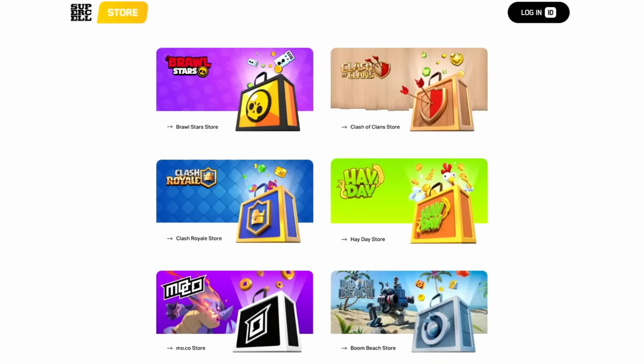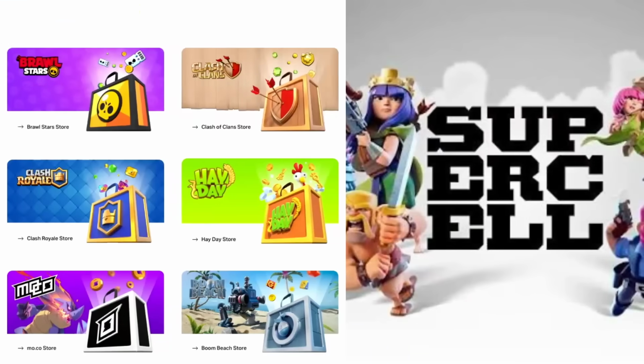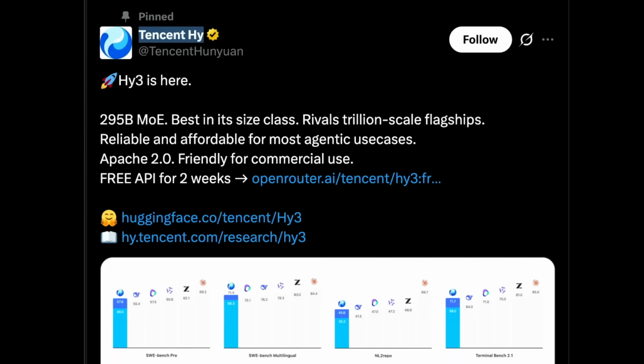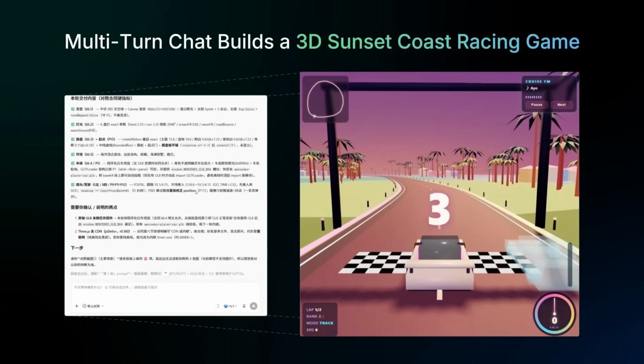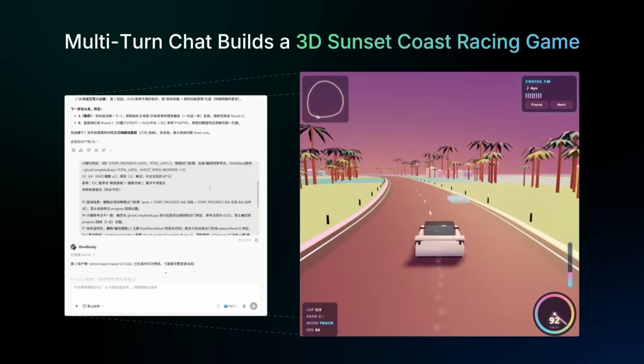On top of that, Tencent has always been very big in gaming. A lot of people perhaps don't know that Tencent actually owns the company Supercell, which makes Clash of Clans and a lot of popular games out there. So their deep learning team has been very focused on building what it is that they need. Now, with this release, that may have just crashed into what the open source community wants to have as well.